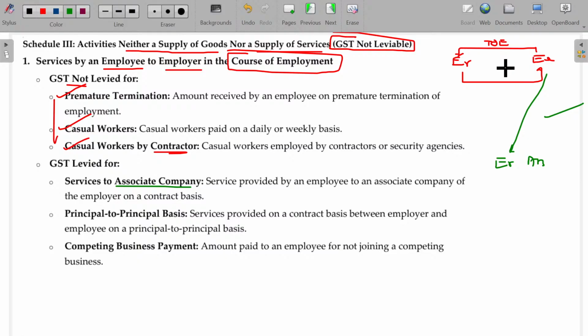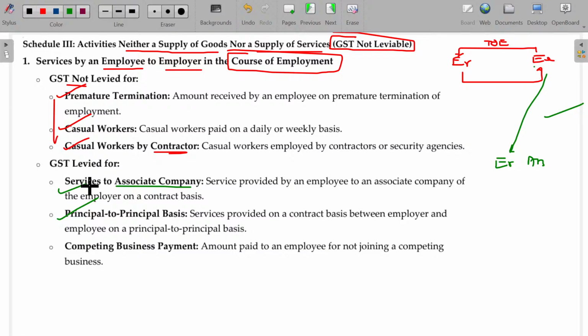The employer arranged a function. Rather than booking a third party, he now called this employee to organize the orchestra. Here the relationship between these two is not an employer-employee relationship but a principal to principal basis relationship. In that case also, GST is levied. Okay.